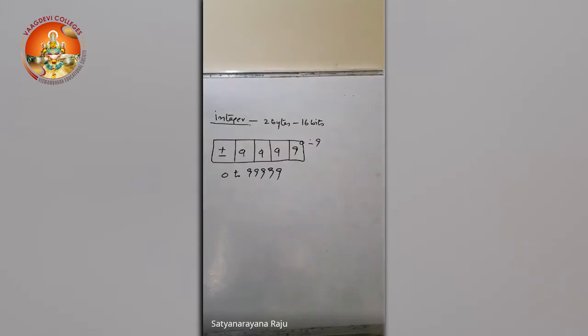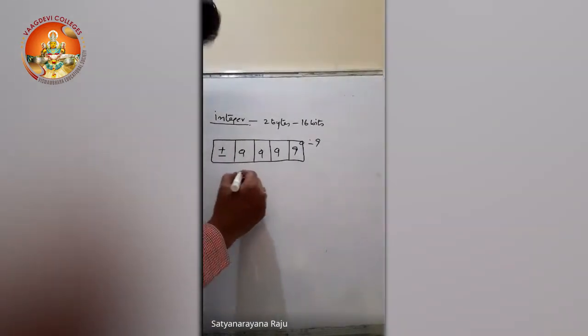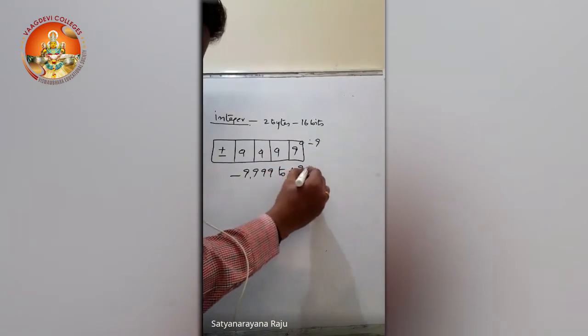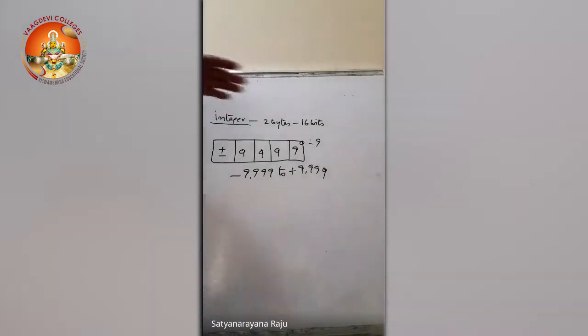Now what will be the minimum and maximum number? Minimum is minus 9,999 and maximum is plus 9,999. So this will be the range of these 5 cells: any number between minus 9,999 and plus 9,999.